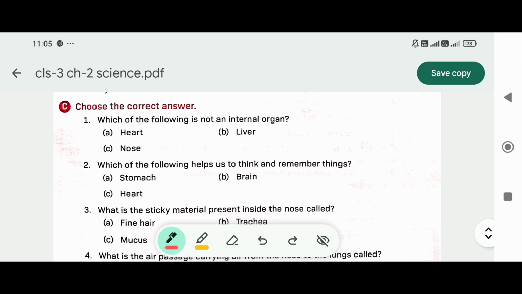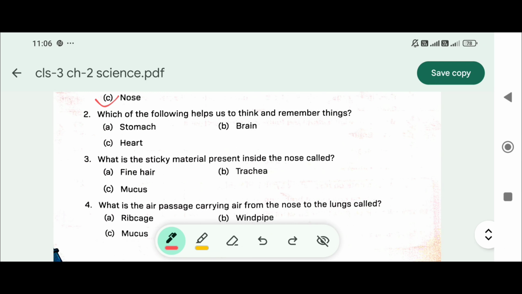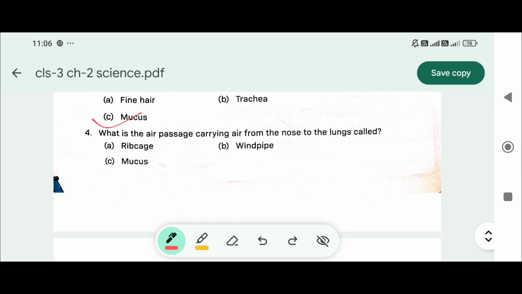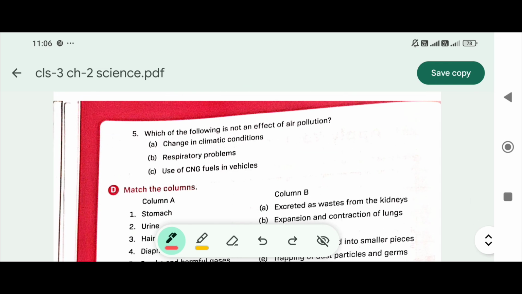Choose the correct answer. Which of the following is not an internal organ? Nose. Which of the following help us to think and remember things? Brain. What is the sticky material present inside the nose called? Mucus. What is the air passage carrying air from the nose to the lungs called? Windpipe. Which of the following is not an effect of air pollution? Use of CNG fuels in vehicles.